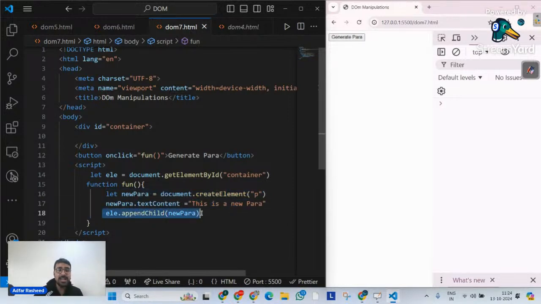So append child is a method with the help of which you can simply target a parent, and inside the parent you can make it a particular child. But my question to all of you, since I am pretty sure there are a few students who have done DOM and JavaScript before: is there only one way of adding an element inside my web application, which is append child? Do we have only this way to add an element inside our document? The answer is of course not.